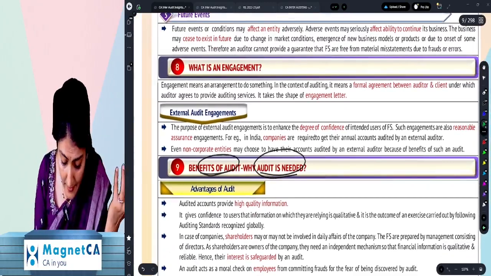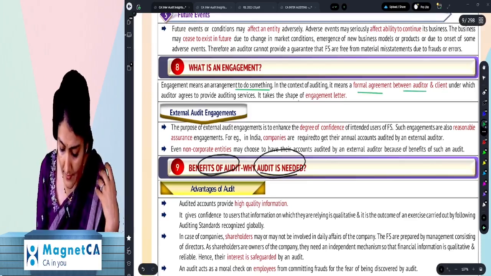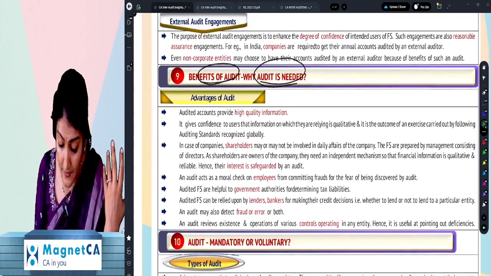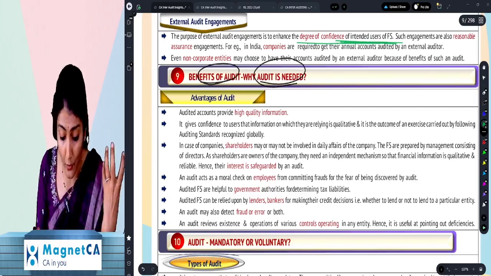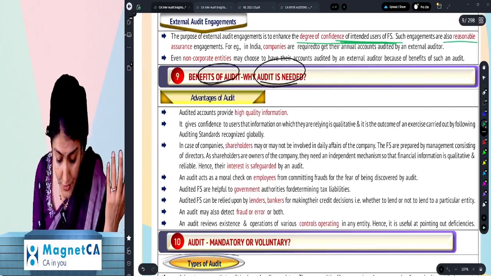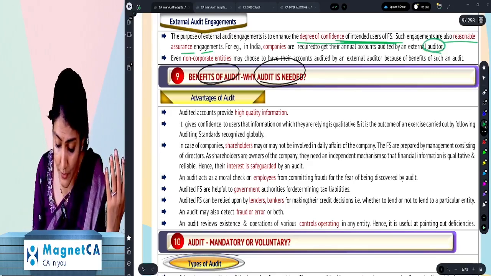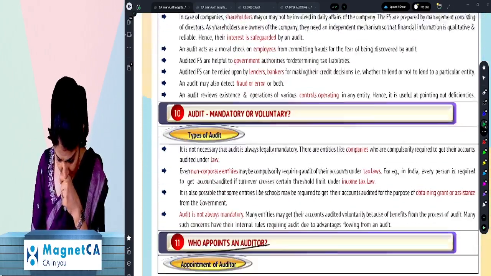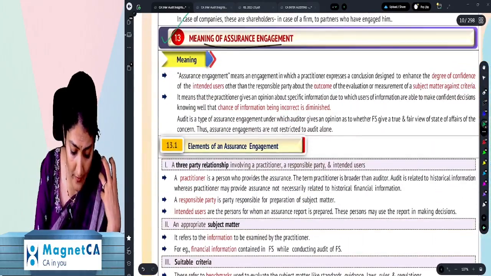Right? Engagement means an arrangement to do something. It means a formal agreement between auditor and client, and this is agreed in the form of an engagement letter. And then an assurance engagement is to enhance the degree of confidence of the intended users. Like I told you, audit is an assurance engagement, and such engagements are also known as reasonable assurance engagements, right? Why? Because the auditor is doing the audit. And even non-corporate entities may get their accounts audited.